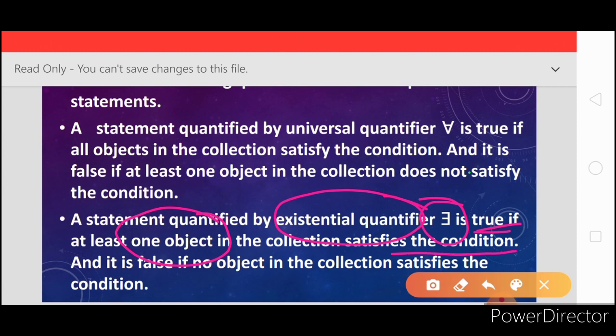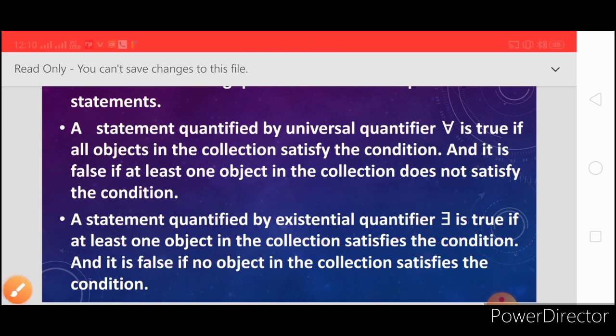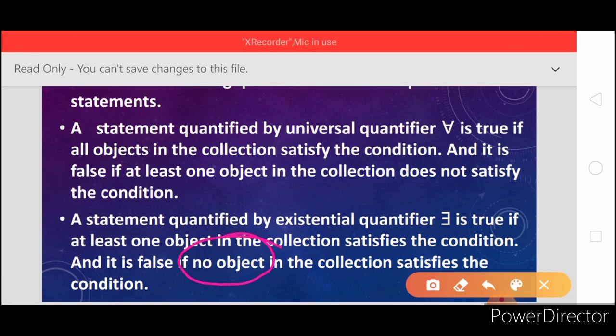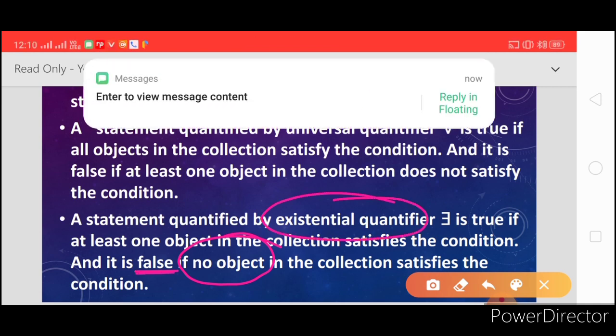That means for existential quantifier to be true, at least one element satisfies the given condition, and it is false if no object satisfies the condition. That means if no one object satisfies the given condition, then that quantified statement is false for the existential quantifier.